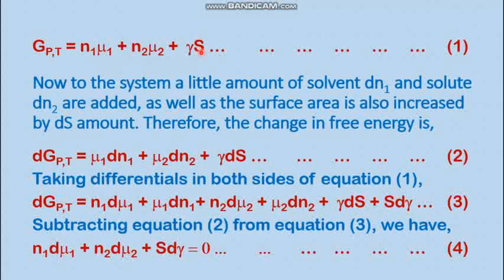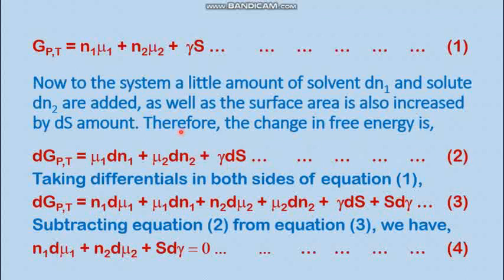Then what should be the increase in the Gibbs free energy? The increase dG at constant pressure and temperature is the increase in moles of the solvent into its chemical potential, plus the increase in moles of the solute into its chemical potential, plus the increase in the surface area into the surface tension. Okay, this is equation 2.